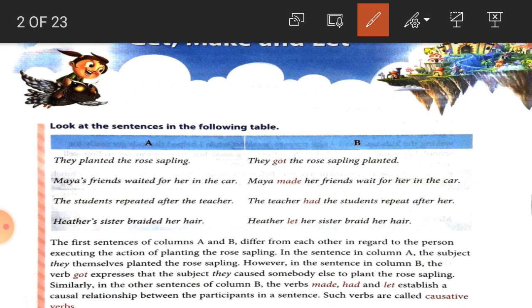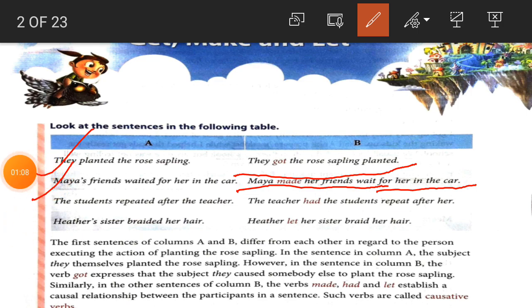The first sentence is, they planted the rose sapling. And in column B, the sentence is written, they got the rose sapling planted. Second sentence, Maya's friend waited for her in the car. In column B, the sentence is written, Maya made her friends wait for her in the car. Third sentence, the students repeated after the teacher. And the sentence in column B is written, the teacher made the students repeat after her.